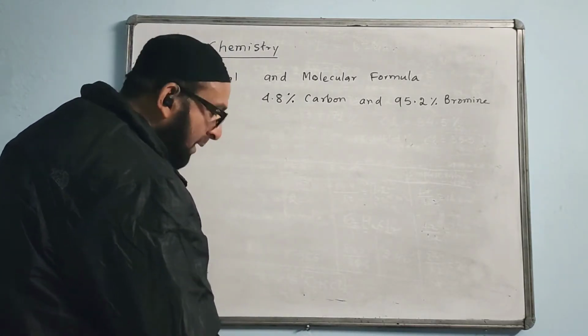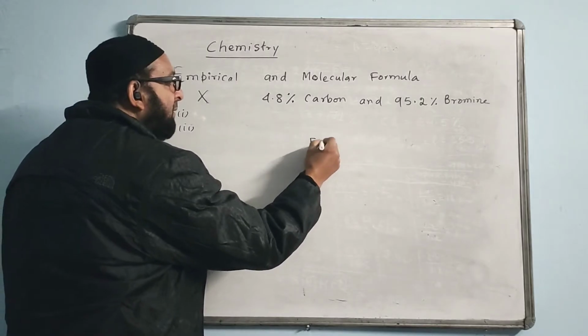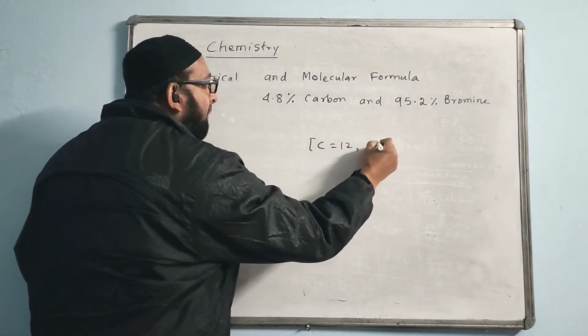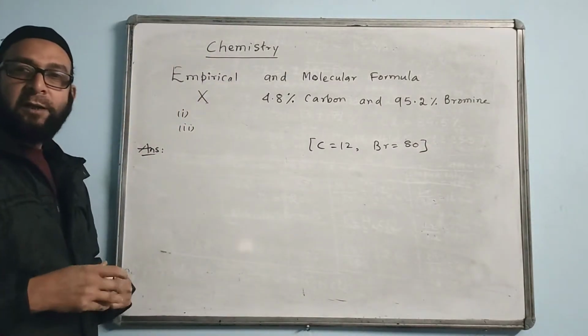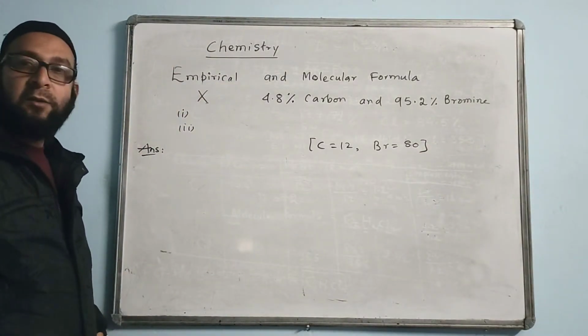Yes. And now write down under bracket the atomic weights given. Carbon is given 12 and bromine, Br, is given 80. That's it. That is the question.